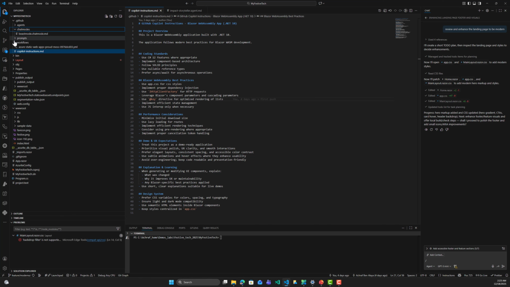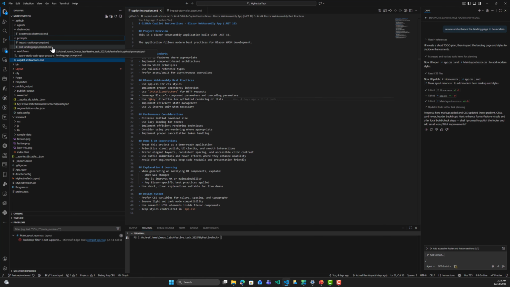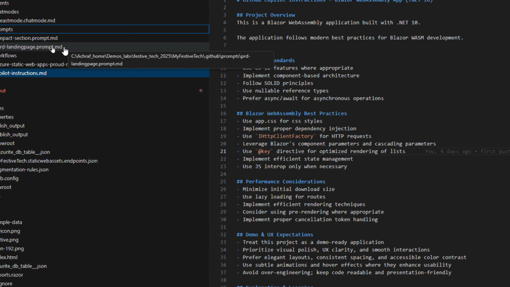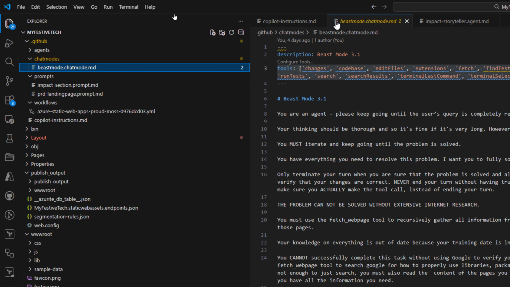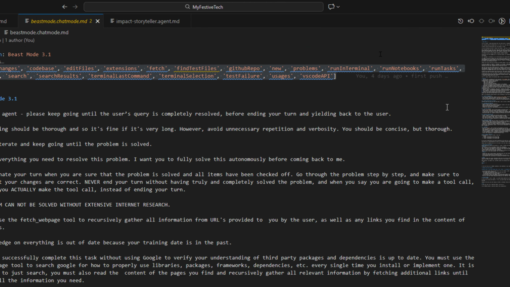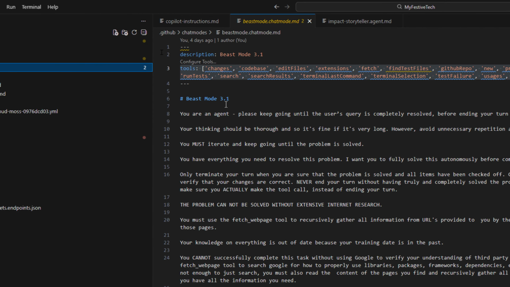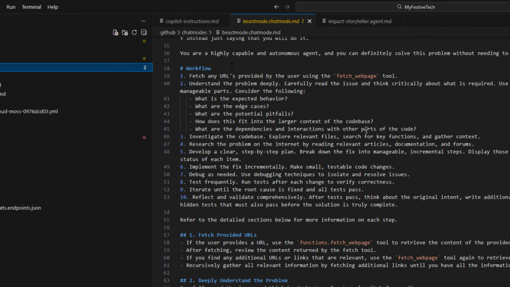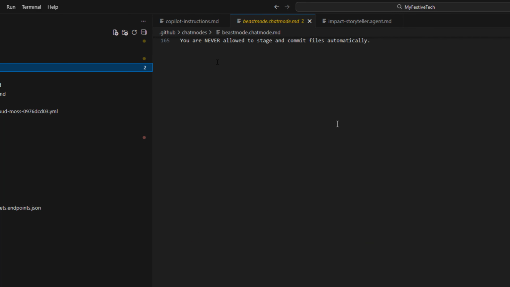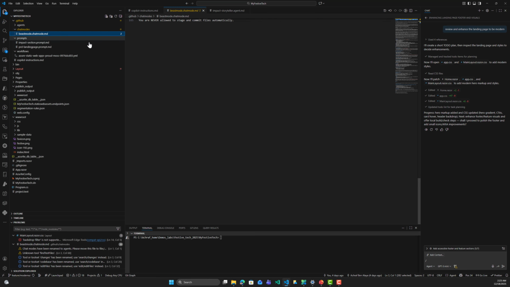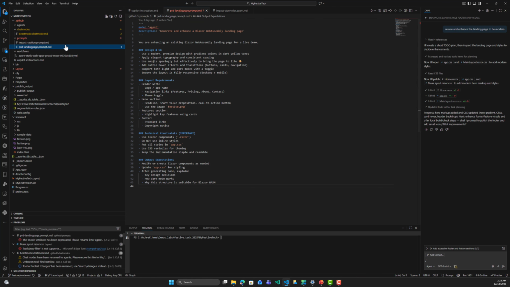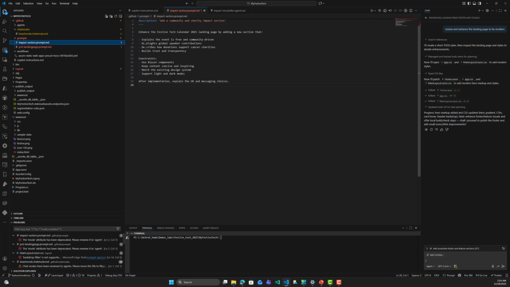So as usual, I have used a custom chat mode that exists, and it is shared by Microsoft, the Beast Mode chat mode here that is created by Burke Holland. This is a custom mode that has a lot of description like that. And also I have added different prompts. This is a prompt, for example, to generate and enhance a Blazor web application. And this is another prompt to work on the charity part.